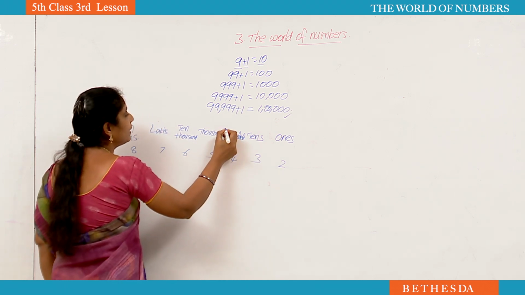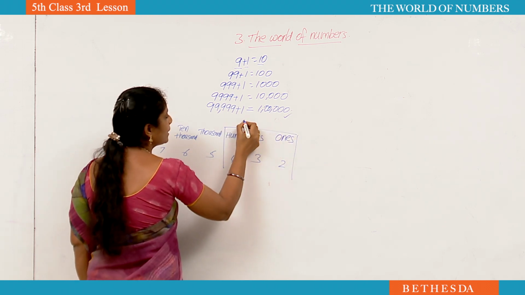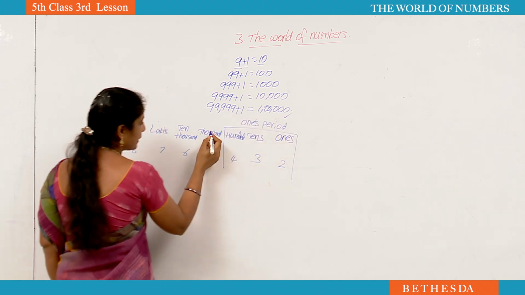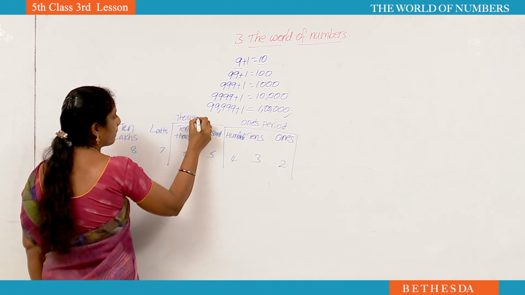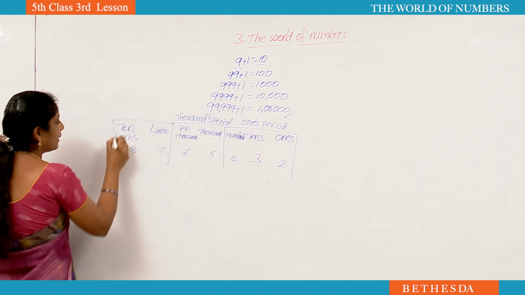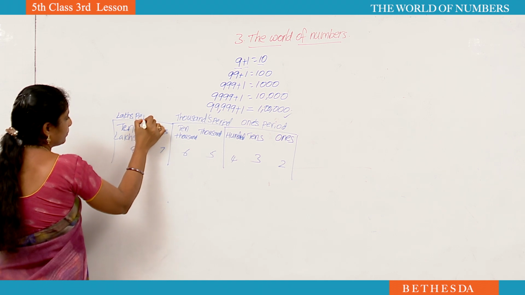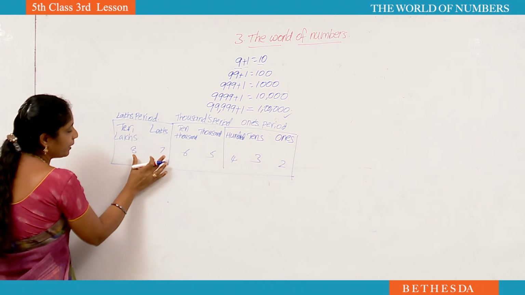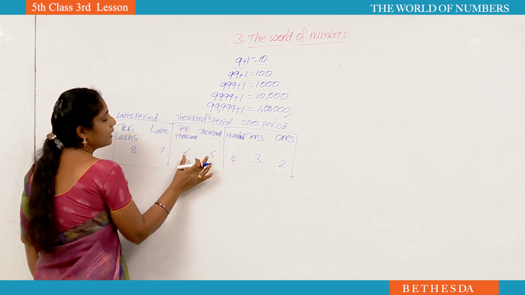Now, they divide these place values into periods. Ones, tens, hundreds. This is called ones period. Next, thousands and 10,000. These are thousands period. Next, lakh and 10 lakh. Now, we have to call it lakhs period. Now, how to read this number? In lakhs period, what numbers are there? 8, 7. That's why 87 lakhs. Now, thousands period, 6 and 5.